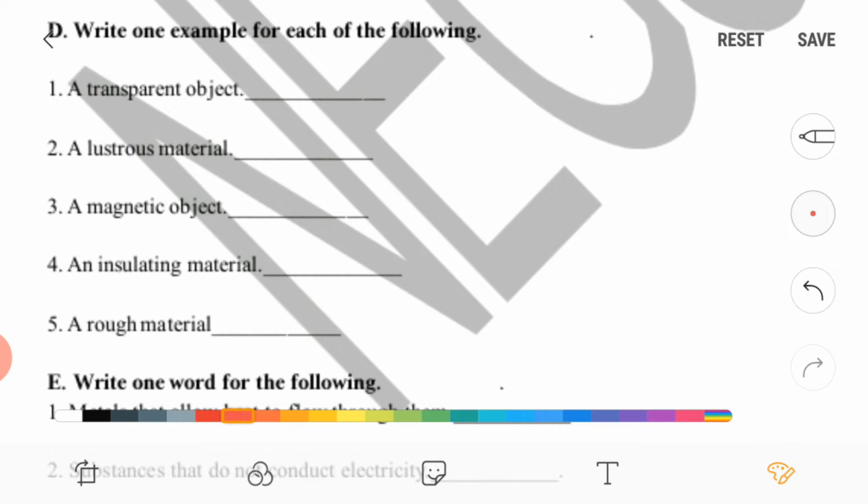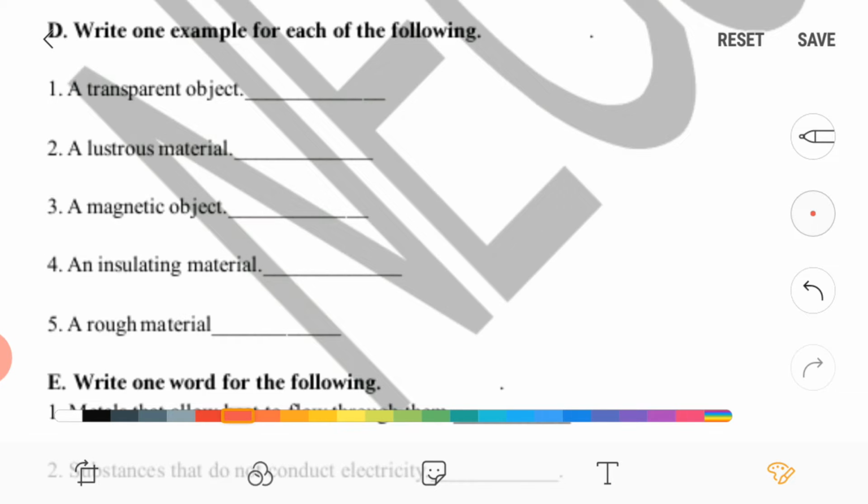Now write one example for each of the following. First one is a transparent object. So clear glass, air, clean water, right? These all are transparent objects. Lustrous materials, so gold ornaments, silver ornaments, right? Diamonds which are shining. Third one, a magnetic object.